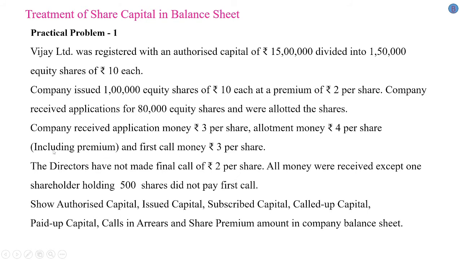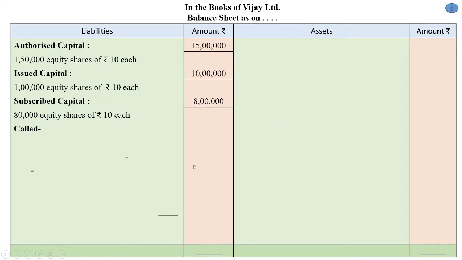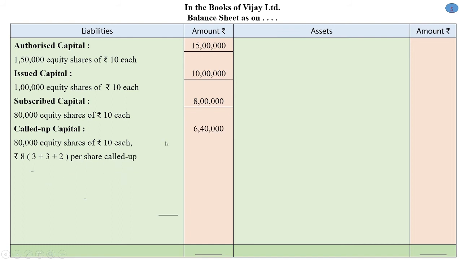So we can show the premium separately, and first call money rupees 3. Hence we have recorded called up capital 80,000 equity shares of rupees 10 each, rupees 8 called. The bifurcation of 8 is 3 plus 2 plus 3 per share. Called up capital is 6,40,000.